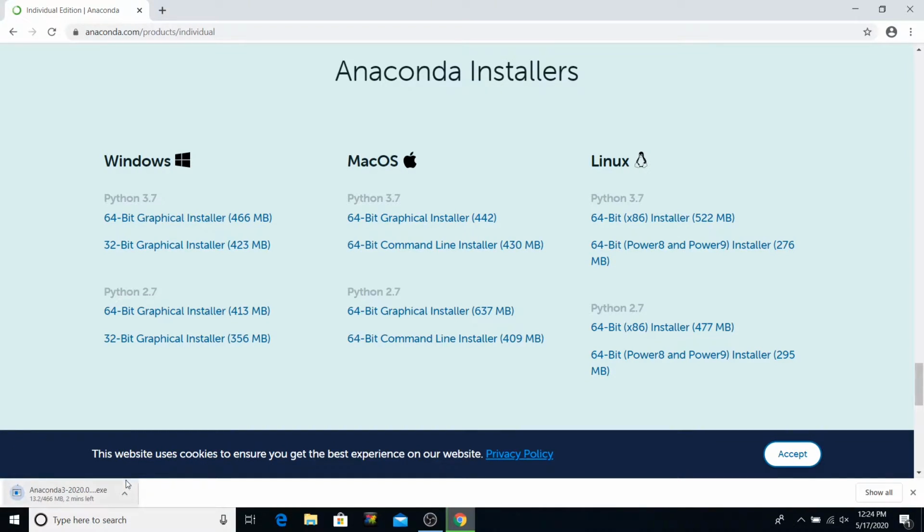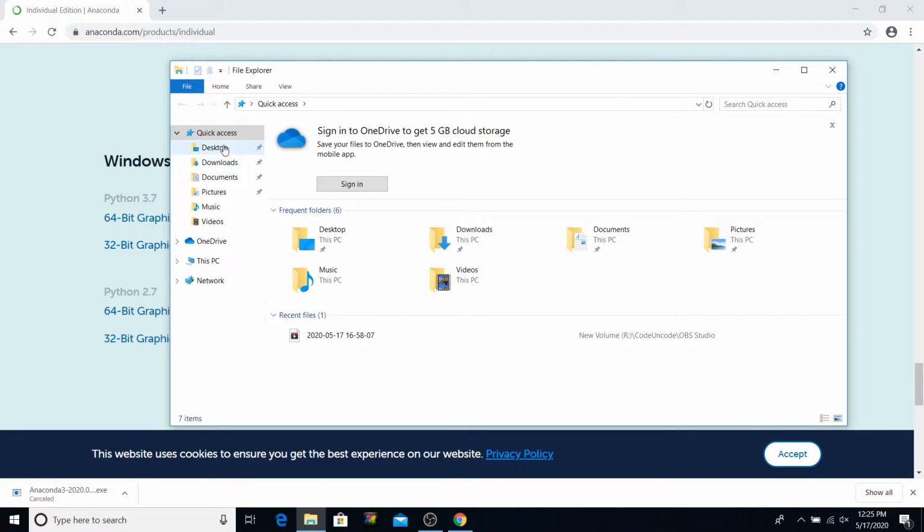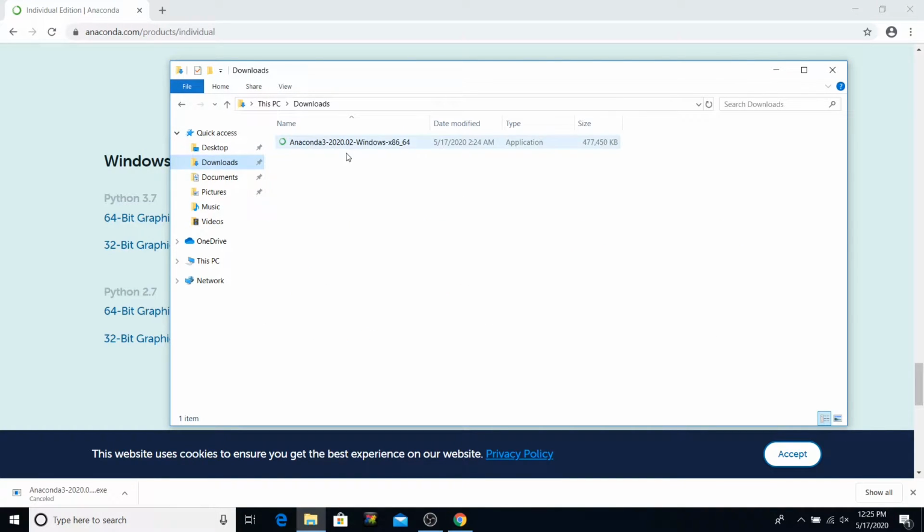Since it is around 466 MB and takes a couple of minutes, I have already downloaded it for you guys. So I'll simply cancel the download here and go to my downloads folder where I have it downloaded. So here it is already there. I'll simply double click and the installer will start. It first is verifying, so it'll take a while before it starts. So let's wait.